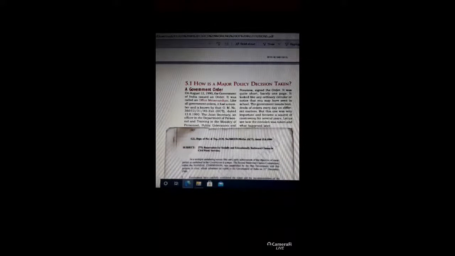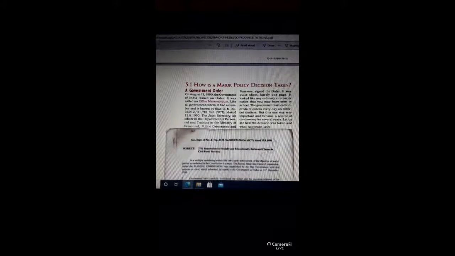First, it is given a government order. So how was a government order taken, and who took it? That is what we have to see in this part. On August 13th, 1990, the Government of India issued an order which was called an Office Memorandum. So the government order is actually called the Office Memorandum.